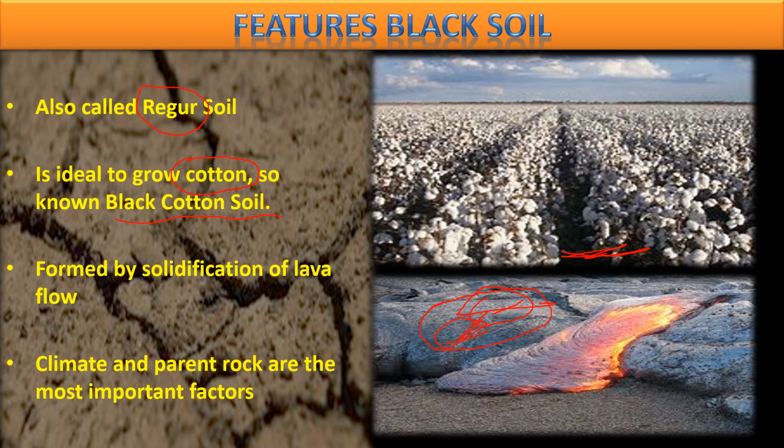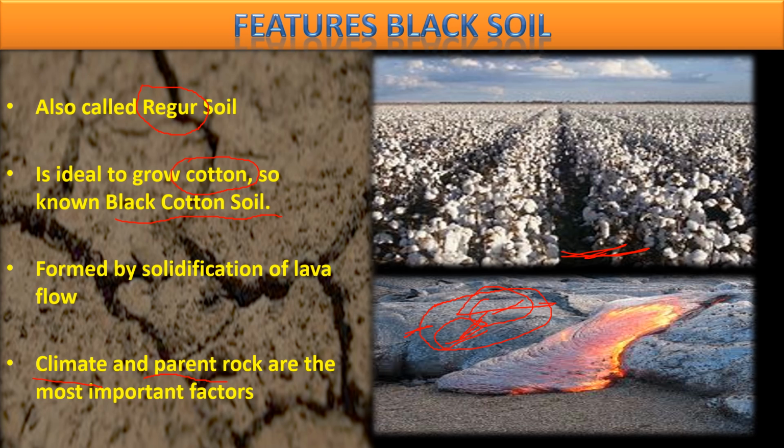Further, the black soil is categorized into several subtypes of black soil, और ये डिपेंड करता है पेरेंट रॉक एंड द क्लाइमेटिक कंडीशंस. मतलब वो जो ब्लैक सॉइल बनी, एग्जैक्टली किस लावा से बनी, लावा में कौन कौन से कंपोनेंट्स, मिनरल्स ज्यादा थे, that decides what will be the parent rock. And then climatic conditions. What climatic conditions?